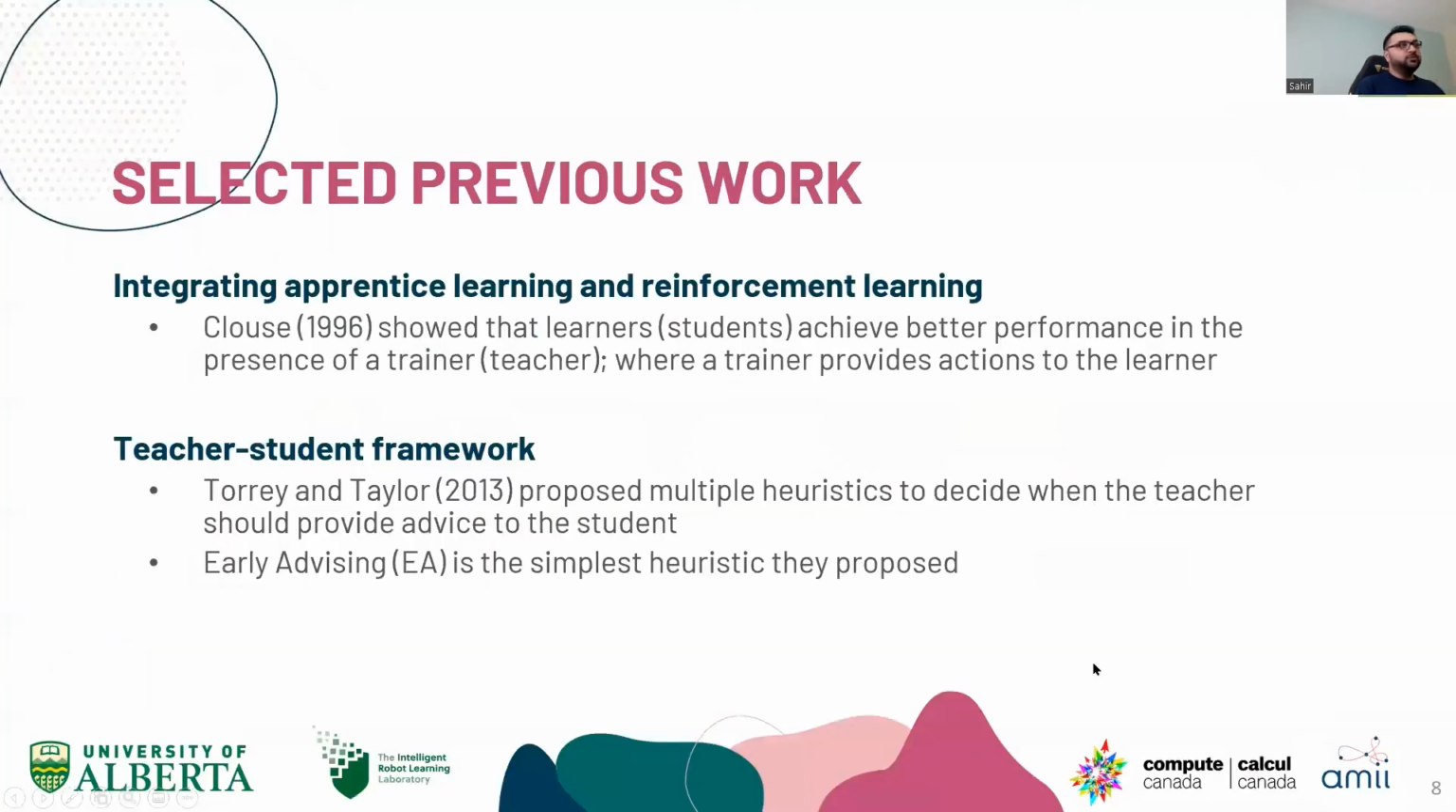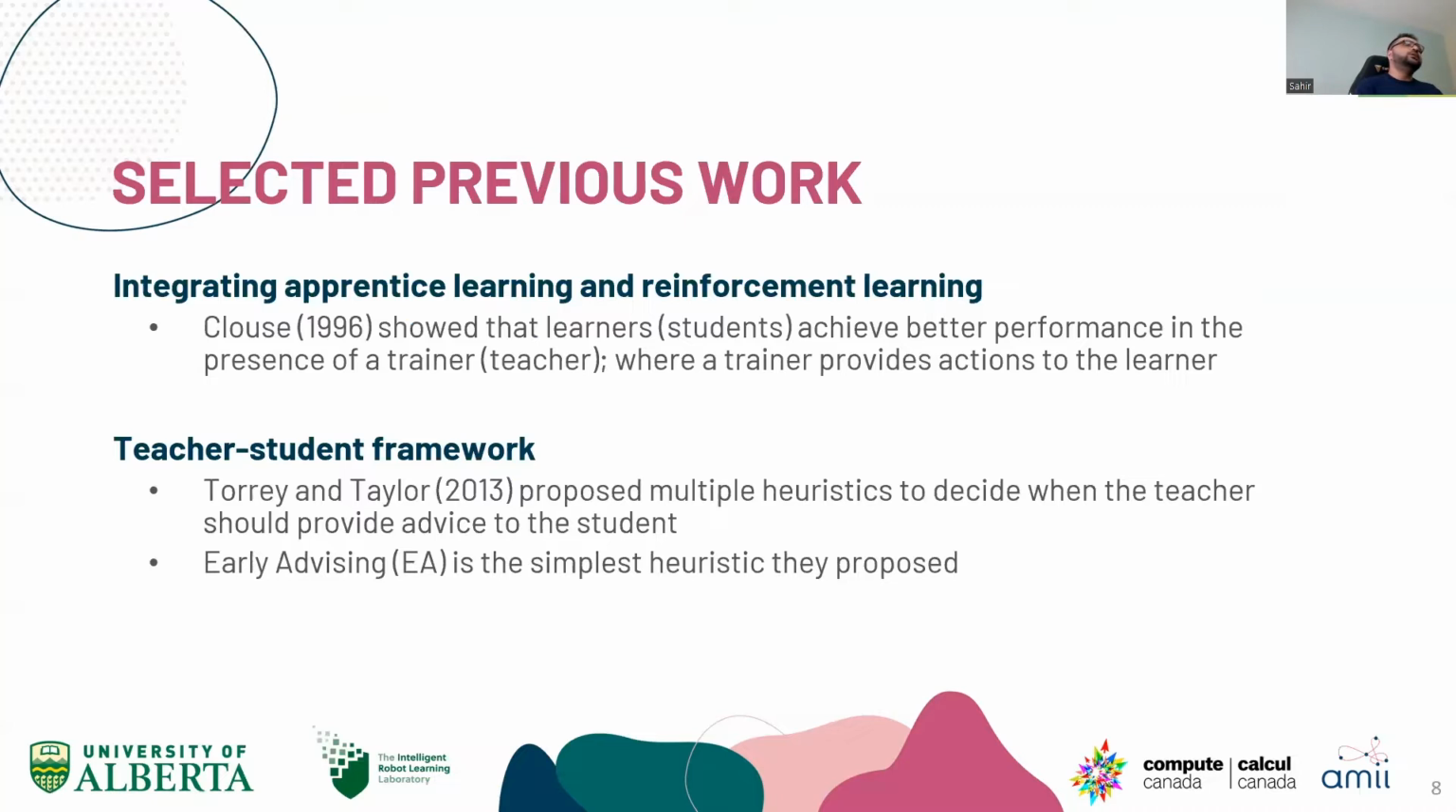Some of the previous work: this all started with Clouse in 1996 in his PhD thesis. He integrated apprentice learning and reinforcement learning. What he showed was that the learners, as he called students, achieve better performance if there is a teacher guiding them through the states and providing actions to take. They perform better than their counterparts that did not receive any kind of training.